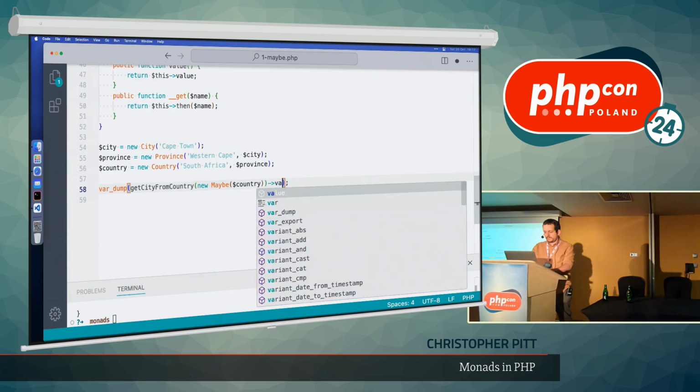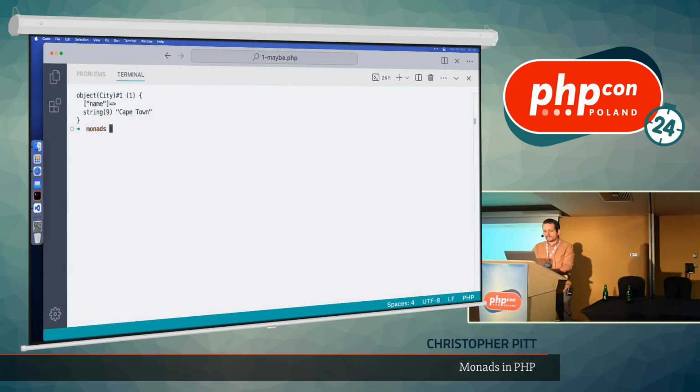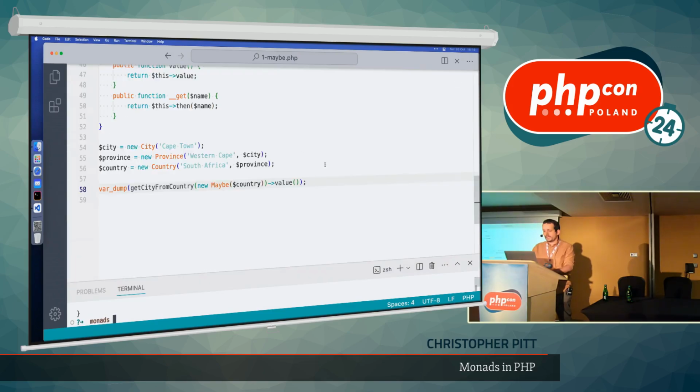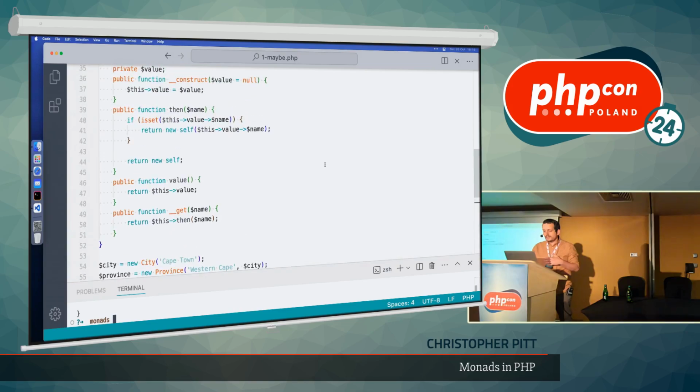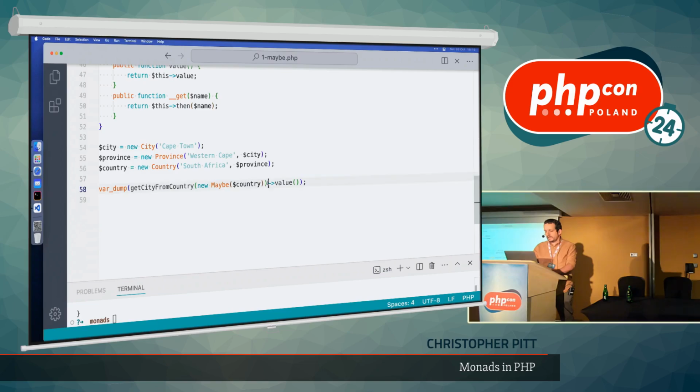Nope, on the outside here. Now what have we got? It's the same thing again. Okay, so the more our system understands what this Maybe monad is, the less we have to do this deep in the code, and we kind of just do it where we define things or where we eventually want their value, like over here.